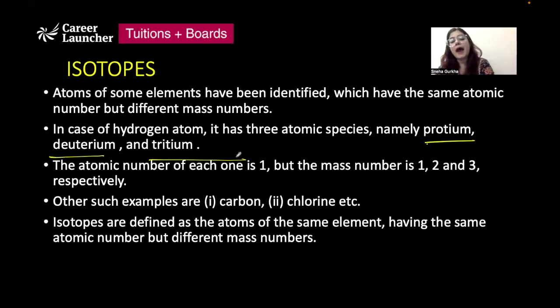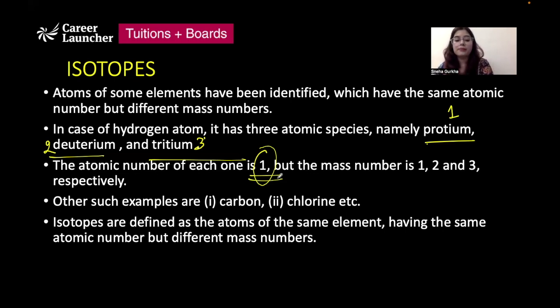The atomic number of all 3 of them is 1, but the mass number of protium is 1, deuterium is 2, and tritium is 3. So even though the mass number is different, the atomic number is the same, 1. So these 3 are isotopic forms of each other.